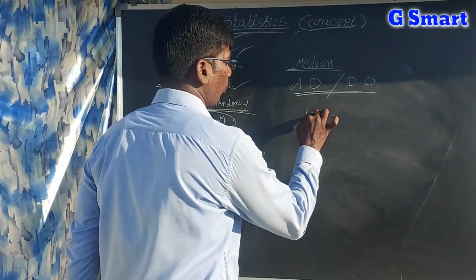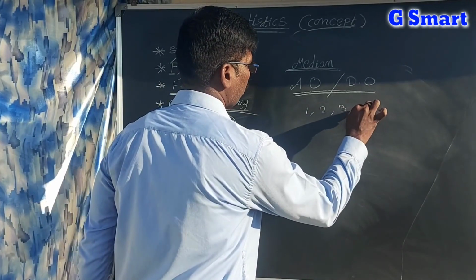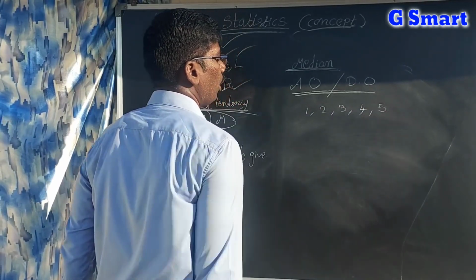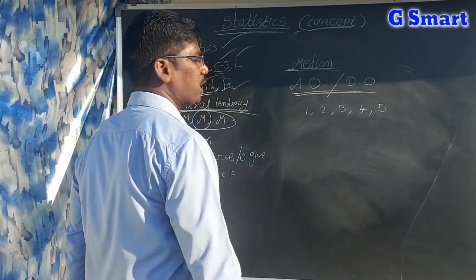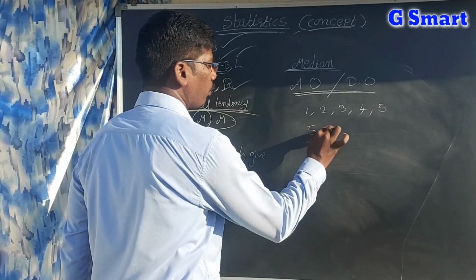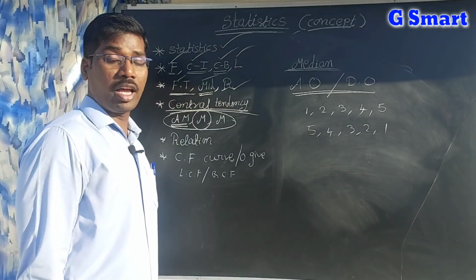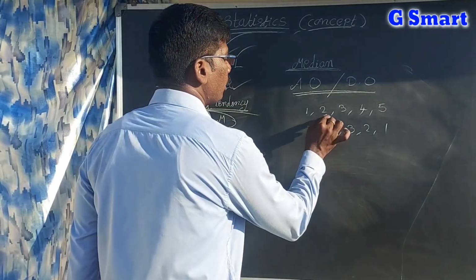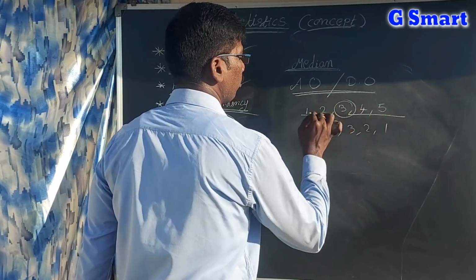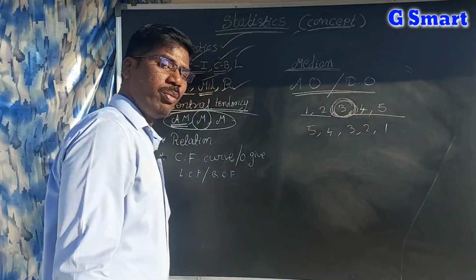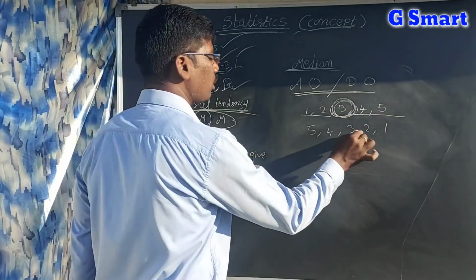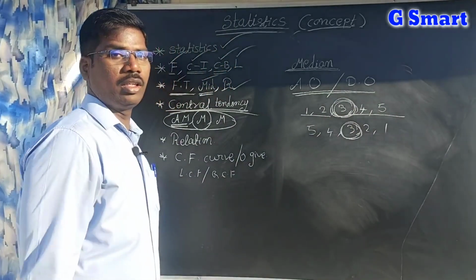For example, if I take 1, 2, 3, 4, 5, I am taking this only for everything. Now see here, I am arranging in ascending order, or 5, 4, 3, 2, 1 in descending order. Then what is the mid value here? The mid value is 3, so that is called median. If I arrange like this also, the mid value is 3 only, that is the median.